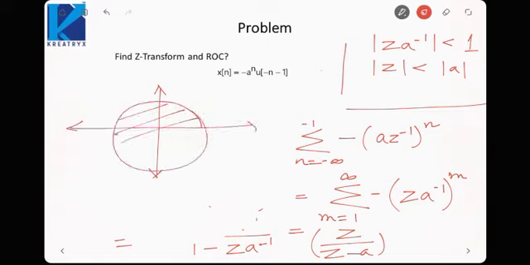It would be this. This is the circle of radius a. So if we see here, two signals have the same Z transform, but their ROCs are different. So that is what makes a Z transform unique. As in the case of the Laplace transform, specifying the ROC along with the Z transform is very necessary for the uniqueness of the Z transform. Otherwise, multiple signals can have the same Z transform.